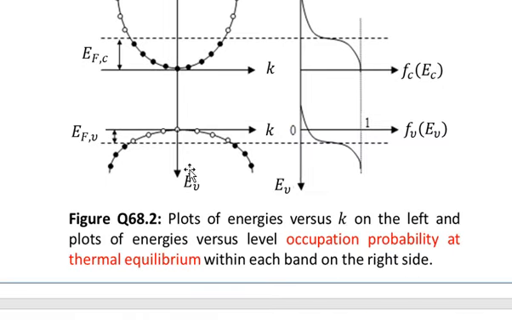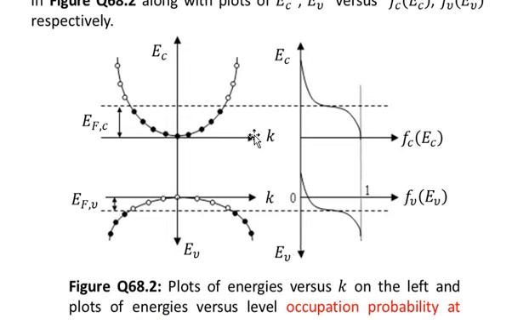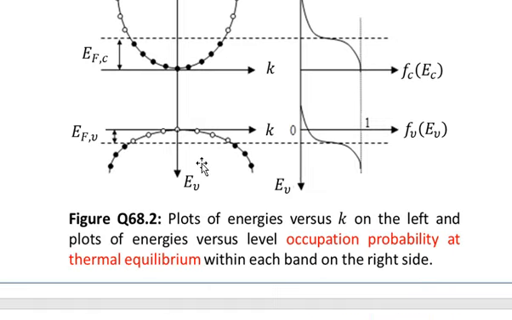Now let's talk about the valence band. You see that the energy of the valence band will increase downward as indicated by the arrow, and these will be negative energies because we are measuring the energies below the level of K. So here we have shown two K levels. For the conduction band, the energies will be measured positive with respect to K, and here we have shown the K level for the valence band, for which EV will be measured downward.